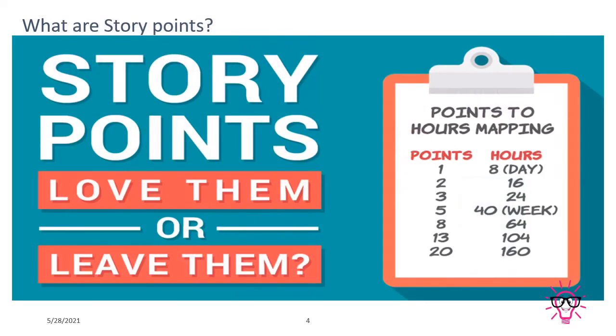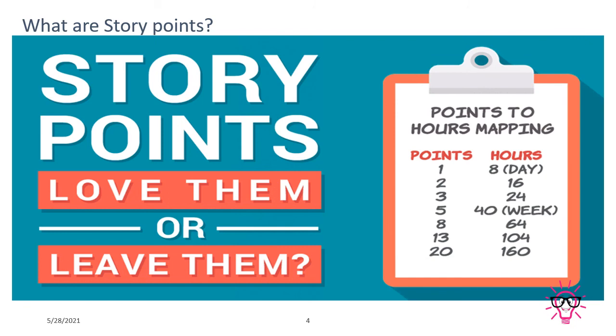Now, okay, story pointing. Story pointing is again one of the estimation techniques, guys. And we use story pointing based on two conditions. First condition: how much effort do I need to put into that particular story while working?